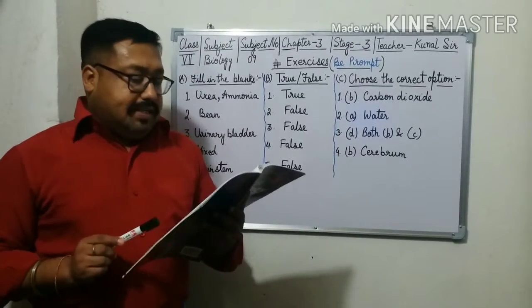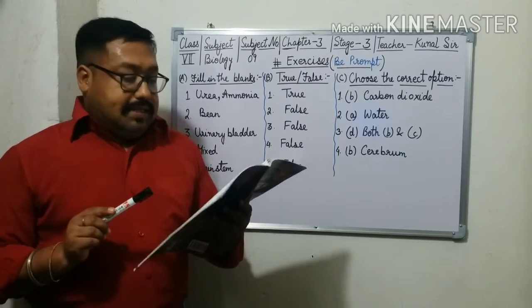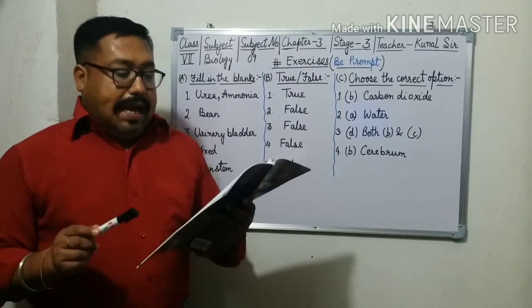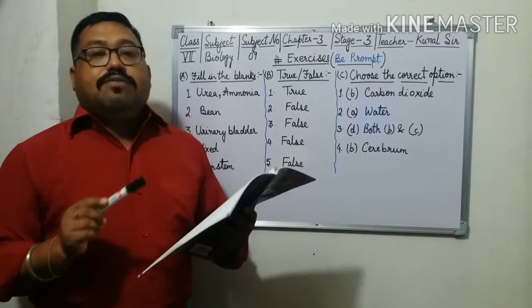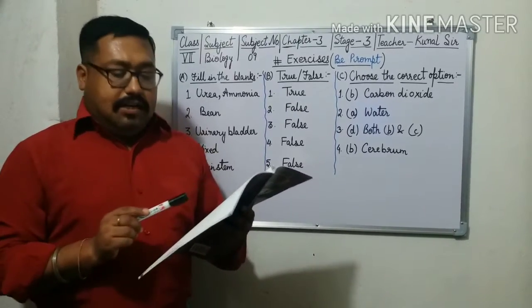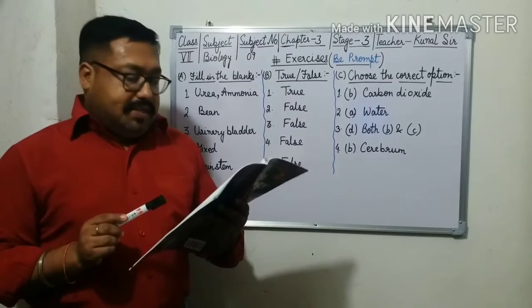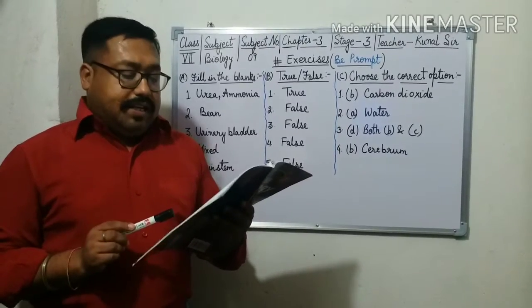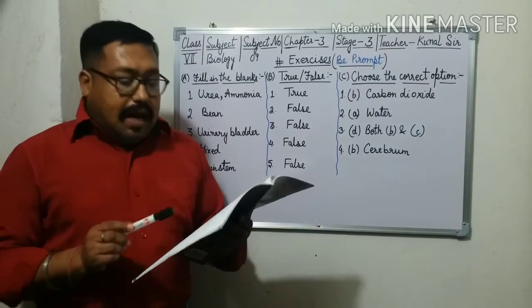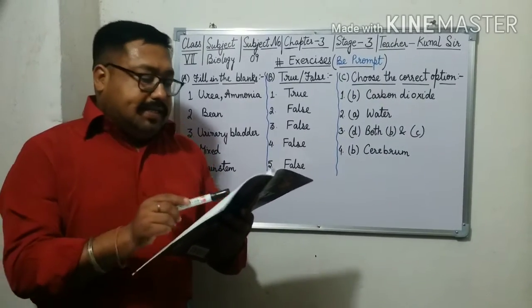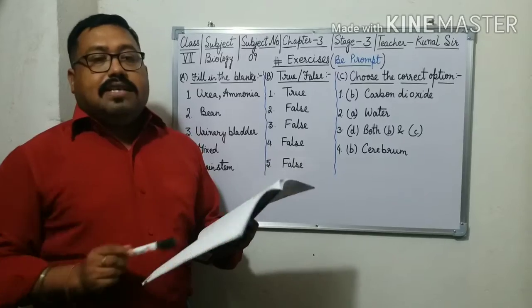Third question: which of these is an automatic action and instantaneous movement in response to a stimulus? A. Heartbeat, B. Blood circulation, C. Reflex action, D. Both B and C. B is also correct and C is also correct, so option D is right.